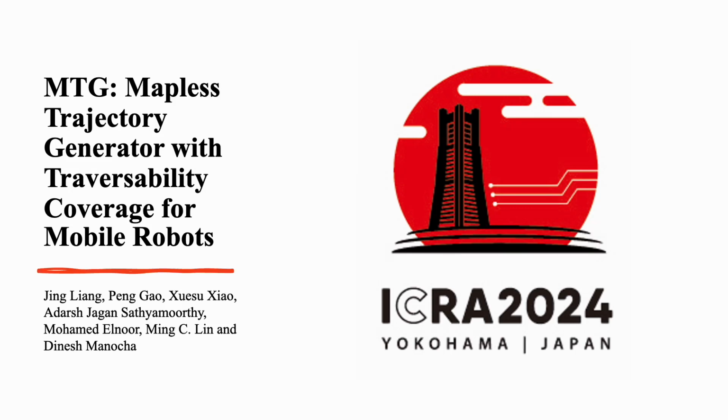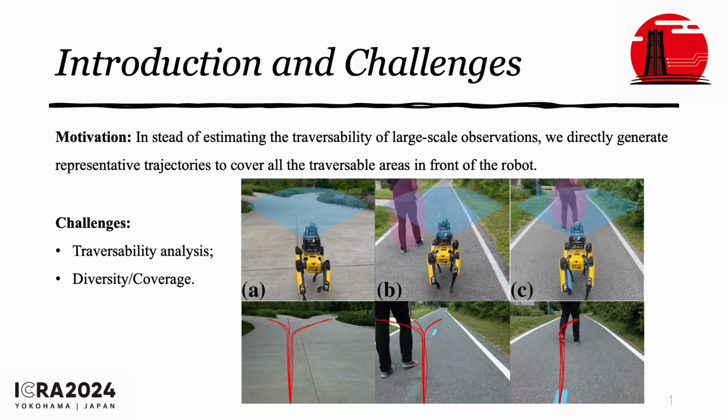I'm going to present our paper MTG, which is Mapless Trajectory Generator with traversability coverage for mobile robots. The motivation behind this project is that instead of estimating the traversability of the large-scale observations, we directly generate representative trajectories to cover the traversable areas during the navigation.